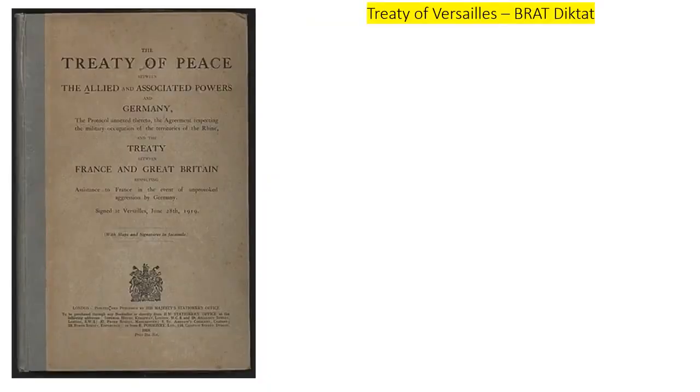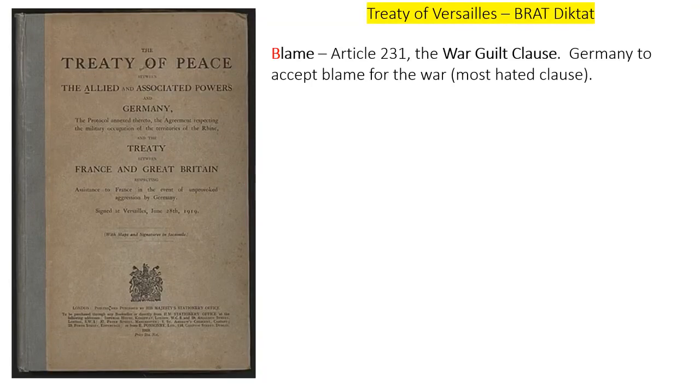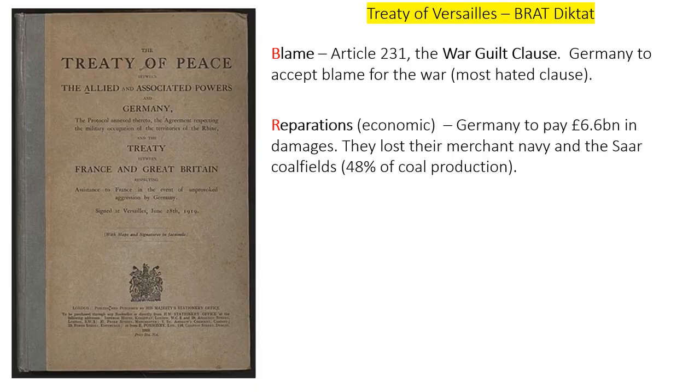Now, the main terms of the Treaty of Versailles, we use the mnemonic BRAT to help us remember them. Firstly, they were forced to accept blame for starting the war. This was Article 231, also known as the War Guilt Clause. This was the most hated clause of the treaty because the German people felt that it was Russia that had in fact started the war, not them. Also, this clause legitimised all of the other clauses that were imposed on Germany.